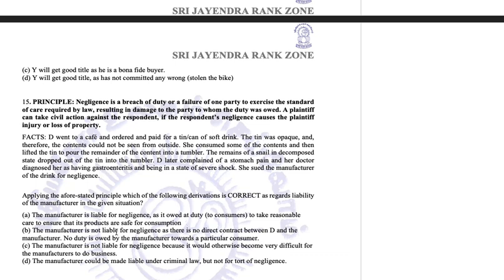The manufacturer is not liable for negligence as there is no direct contact between D and the manufacturer. No duty is owed by the manufacturer towards a particular customer. The manufacturer is not liable for negligence because it would otherwise be very difficult for the manufacturer to do business. The manufacturer could be made liable under criminal law but not for the tort of negligence.